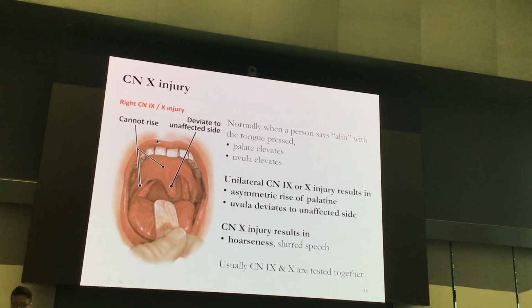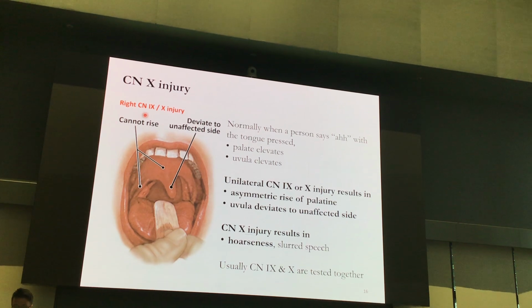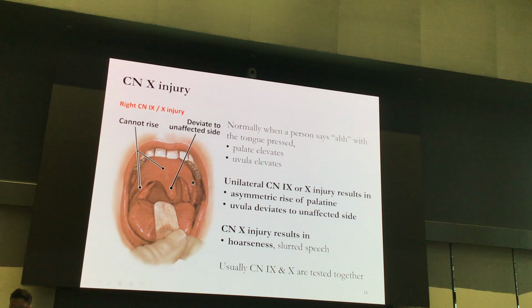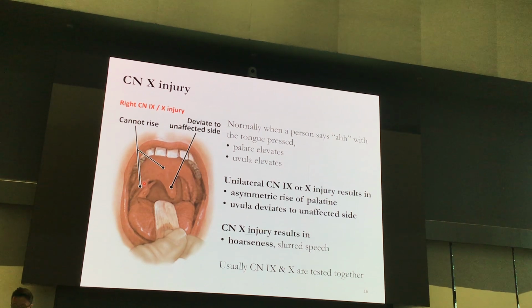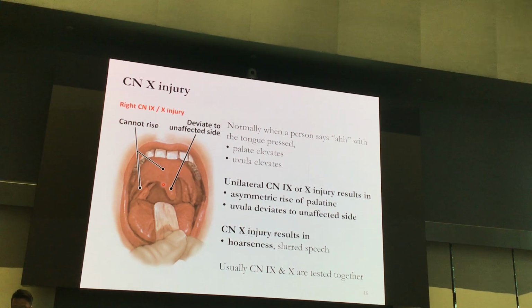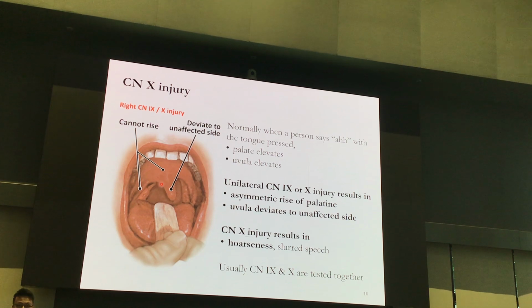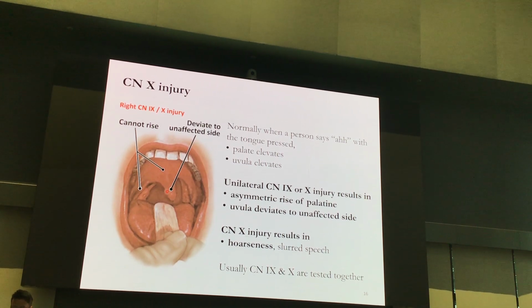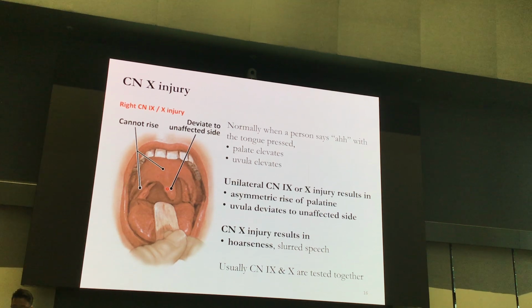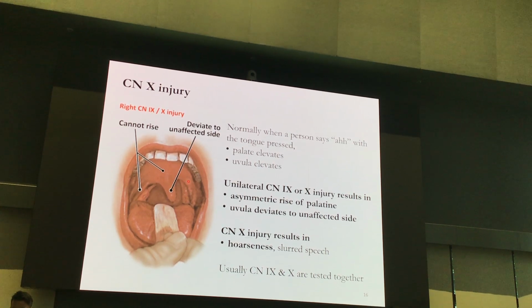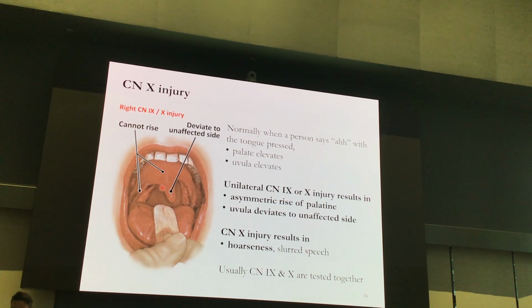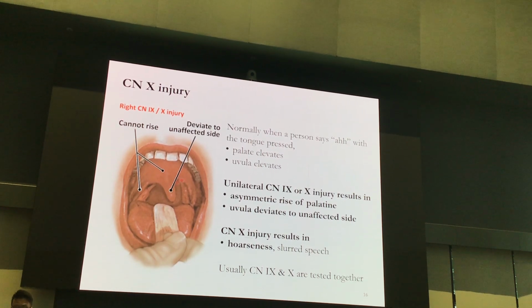Here you can see with right CN9 or 10 injury, there will be an asymmetric rise of the palate, only the left will be rising, and the uvula will be deviated to the unaffected side.